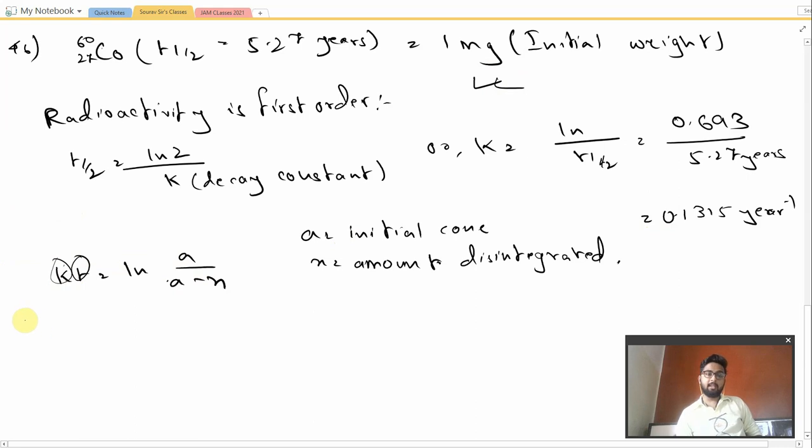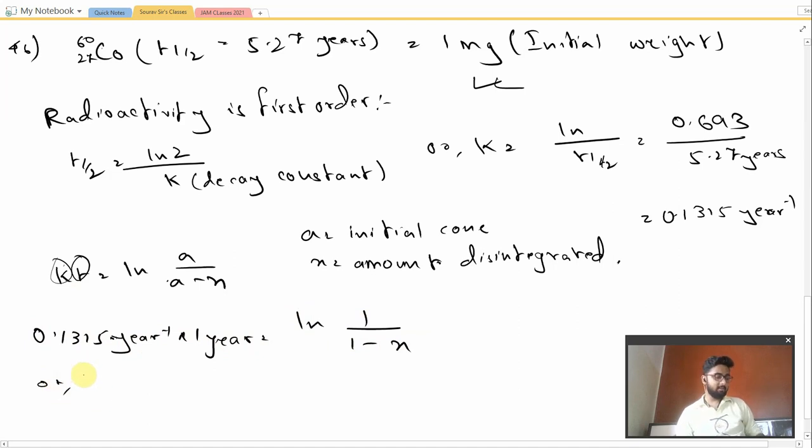So k is 0.1315 into t is 1. Year inverse and year cancel out. So 0.1315 is equal to ln 1 by 1 minus x. Taking e to the power on both sides, e to the power 0.1315 would be equal to 1 by 1 minus x.